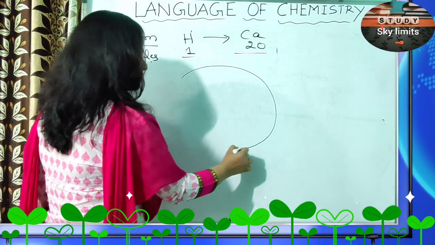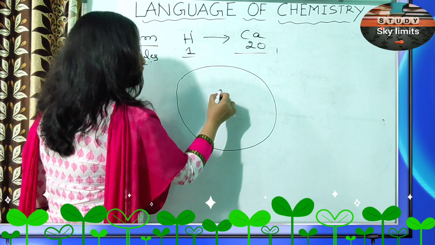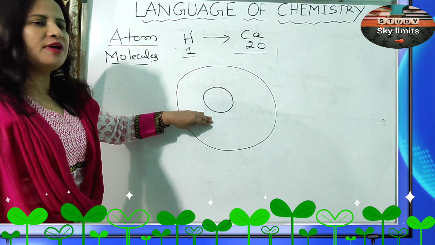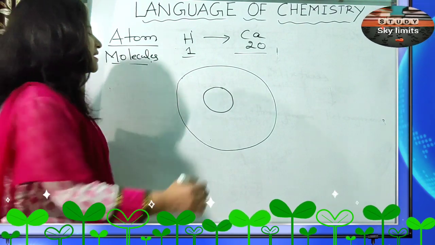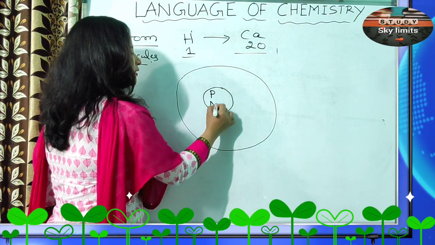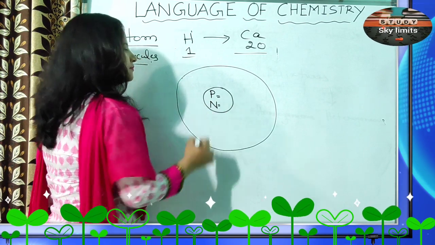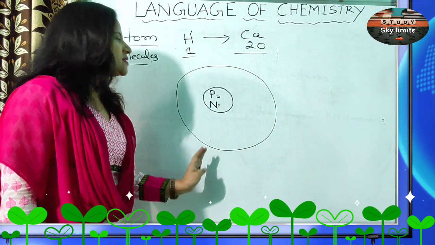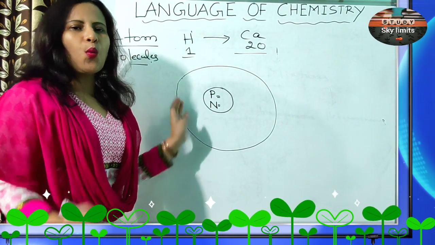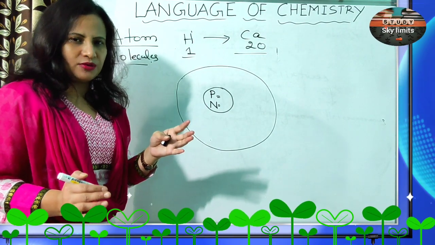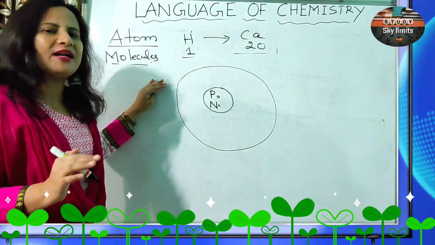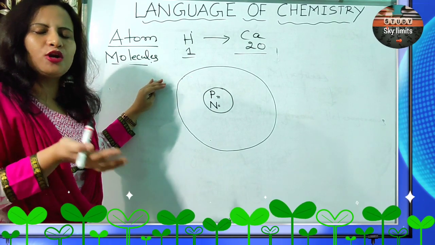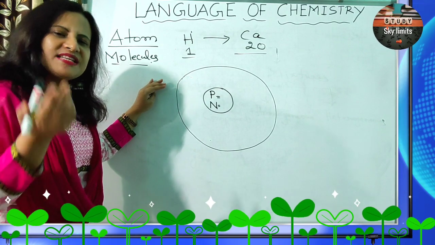So, you know that at the center of the atom, there is what? Nucleus. At the center of the atom, there is nucleus. Nucleus contains what? Protons and neutrons. And around this nucleus, there are different shells or energy levels where the electrons revolve. An atom is composed of subatomic particles: protons which are positively charged, neutrons which are neutral, carrying no charge, and electrons which are negatively charged.